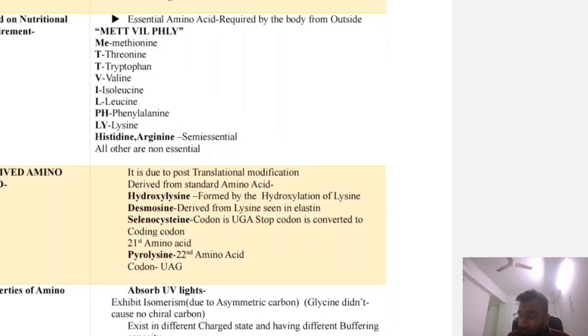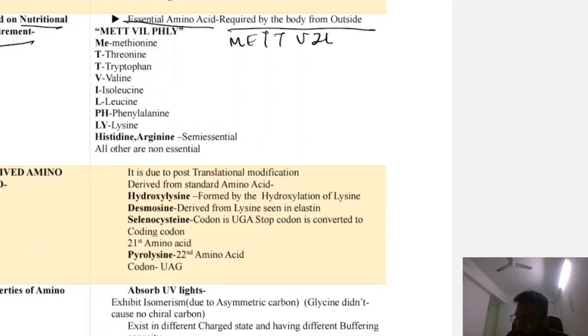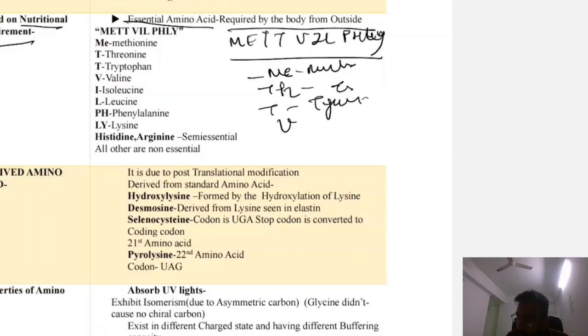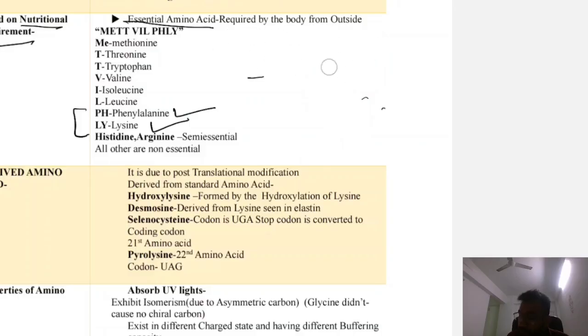Now amino acid based on nutritional requirement. So what is the nutrition requirement? Like essential amino acid. So essential amino acid are those amino acid which is required by the body from outside, okay. So the mnemonic is Matt will fly. So what is Matt will fly? M is for methionine, T is for threonine, T is for tryptophan, V is for valine, I is for isoleucine, L is for leucine, fly is for PH is for phenylalanine, LY is for lysine.